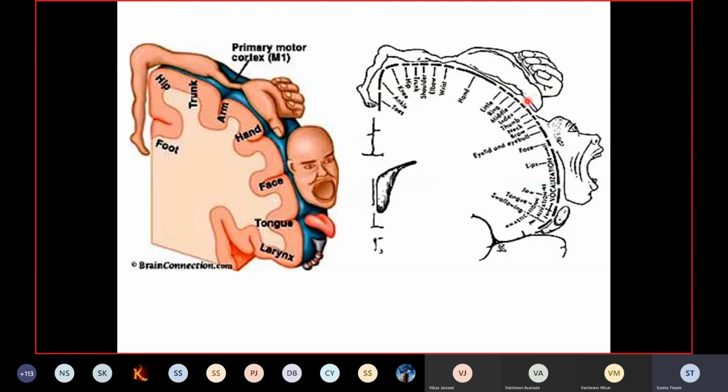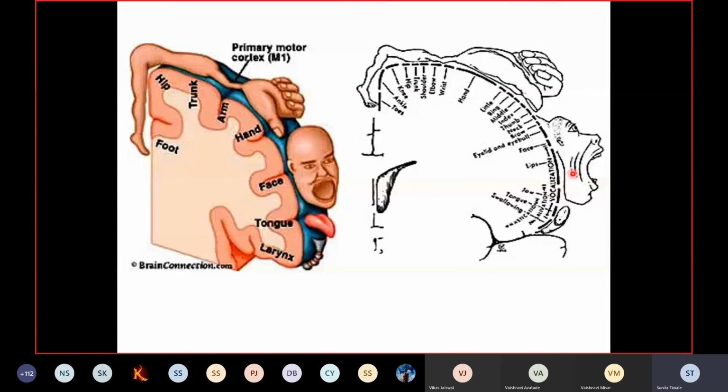Also, in the face, the lips have more representation, and in the lips, the lower lip has more. So according to the preciseness of the movement, more area will be occupied on the primary motor cortex.